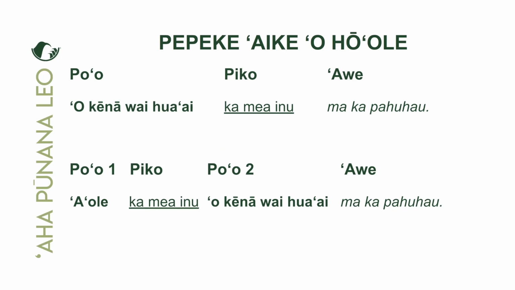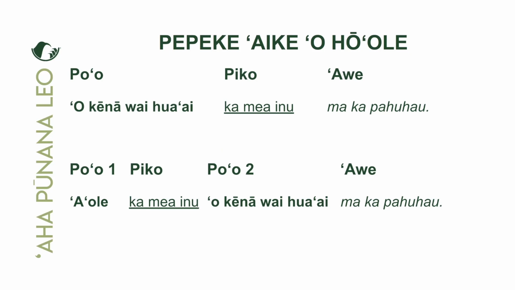So again, we put our ʻaʻole into the first poʻo, followed by the piko, which is the same as the one above. And then the poʻo in the positive form is now placed into the poʻo elua position. Okay. And then again, the ʻave follows at the end. There's no change in the ʻave. Maikaʻi, we just need to commit this to memory so that we know how to negate a pepeke ʻaike o.